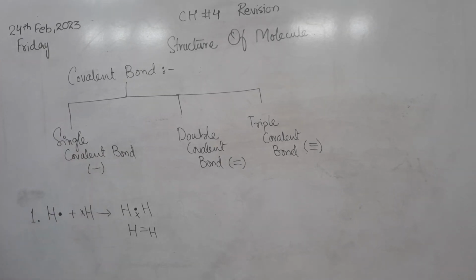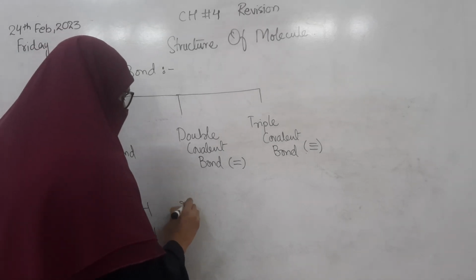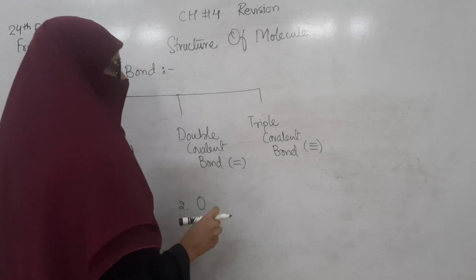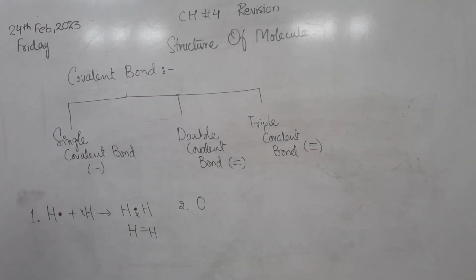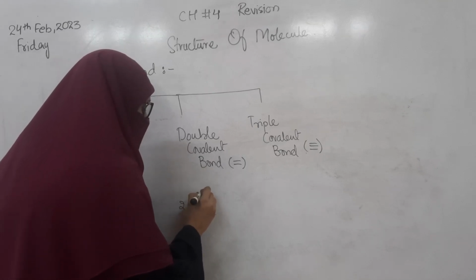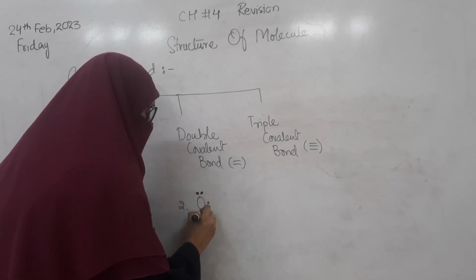If we talk about the double covalent bond, can anybody tell me what is the example? Okay, good. We can take the example of oxygen. How many electrons does oxygen have in its outermost shell? It has 6 electrons in its outermost shell. Its atomic number is 8, but its outermost shell has 6 electrons.